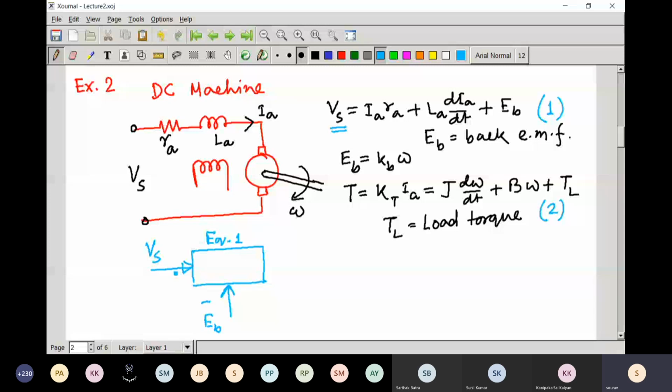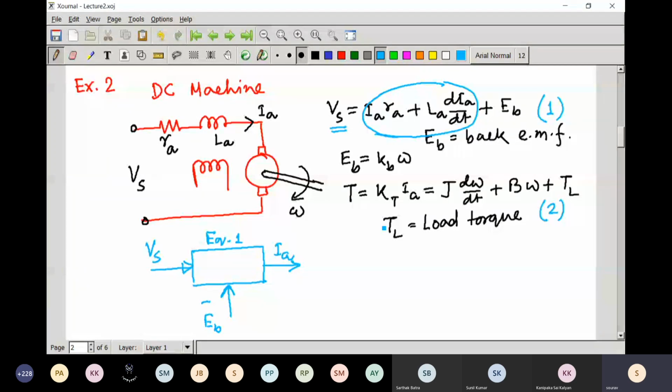If you subtract it, there will be some dynamics inside it, and the output will be the armature current. I am not writing the dynamics here. Later on, whenever we derive the model of the DC motor, we'll write the transfer function here. From this equation you will get the transfer function. But now our objective is to understand that feedback mechanism. So you will get that armature current.